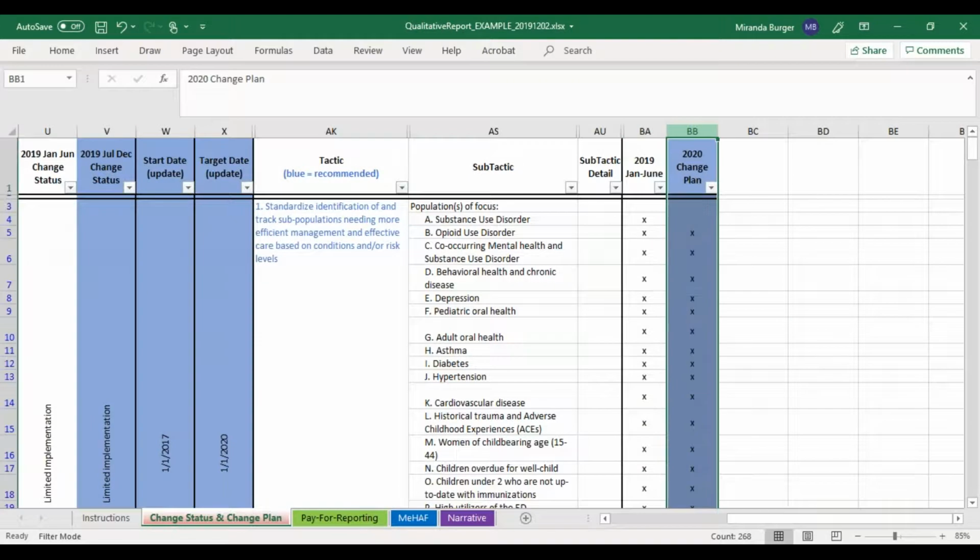What is indicated here in column BB is what will be included as your scope of work in your fully executed 2020 contract amendment.